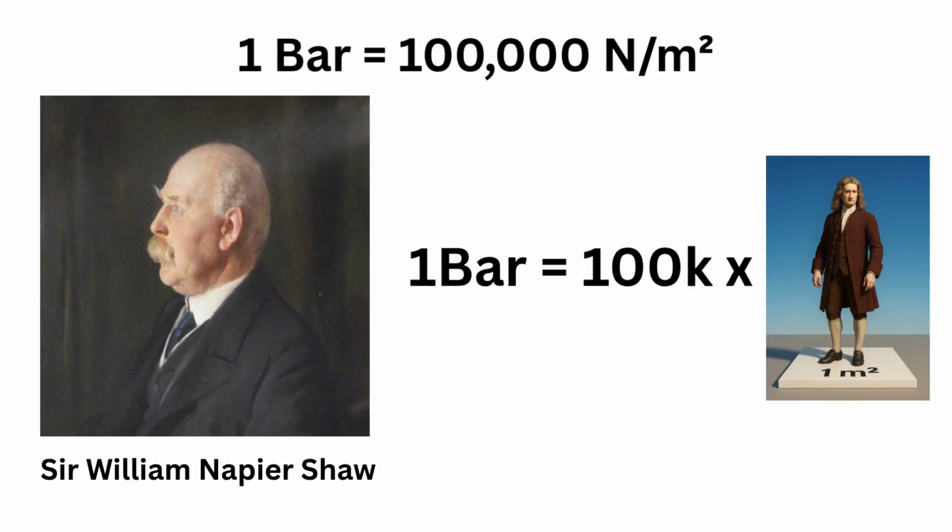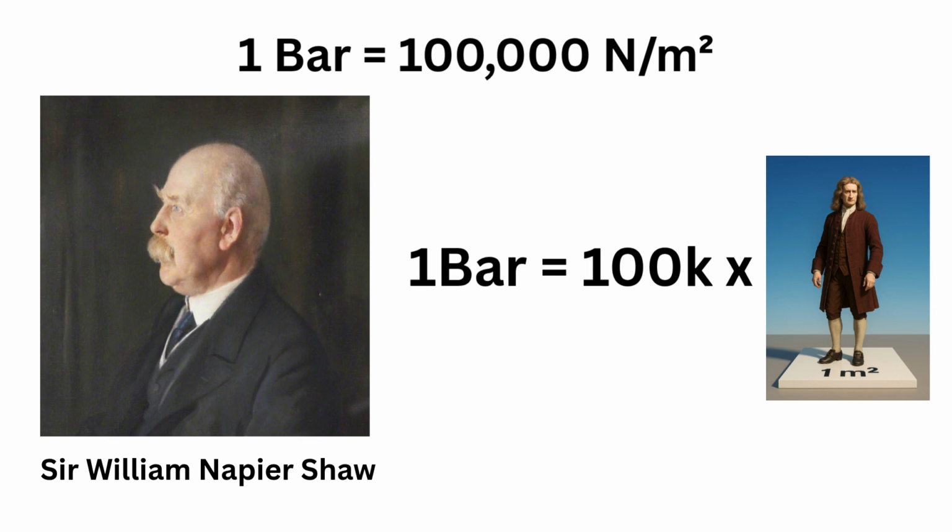Enter Sir William Napier Shaw, a British meteorologist with a simple idea. In 1909, he proposed a new unit of atmospheric pressure. He called it the bar, from the Greek word baros, meaning weight. It made sense. 1 bar was equal to 100,000 pascals, perfectly matching average atmospheric pressure at sea level. It was clean, round, convenient. No more scientific notation, and perfect for weather reports, aviation, and even deep sea diving. From storm warnings to submarine gauges, the bar made pressure make sense.